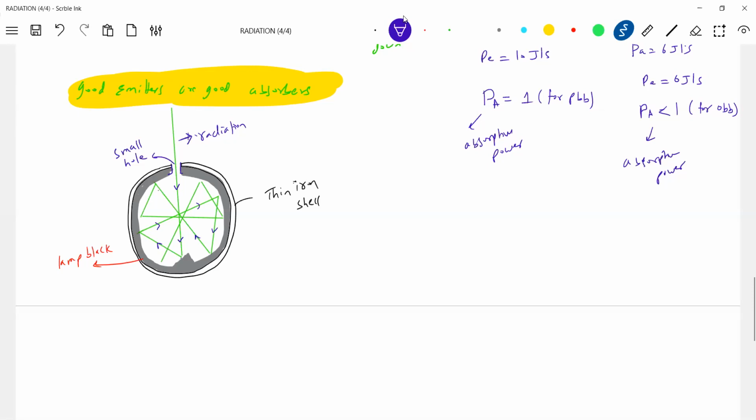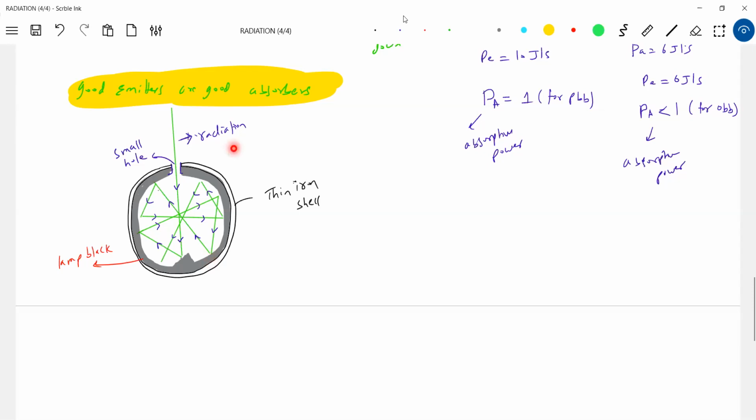Who is a perfect black body? The small hole is a perfect black body. What is the definition? It should absorb all the radiation incident on it. The hole has absorbed completely and has not reflected back. The lamp black is a black body, not a perfect black body.